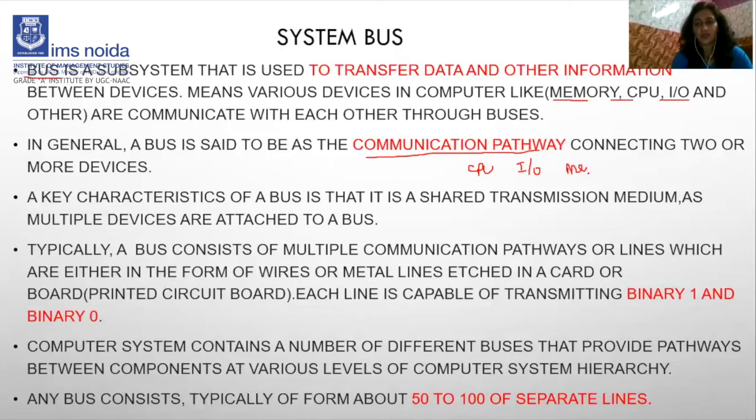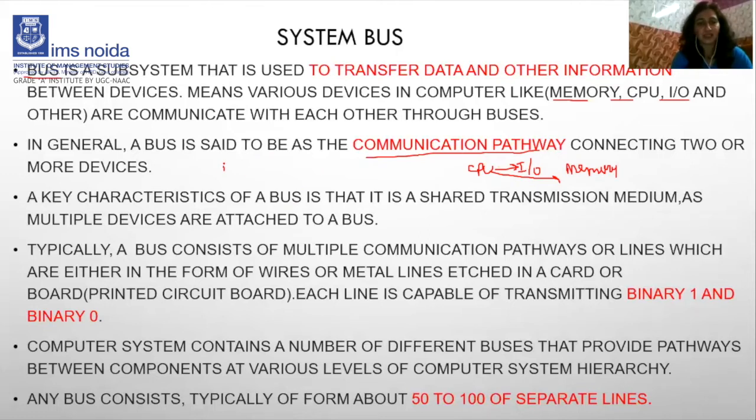Clear? And if the CPU wants to communicate with input output, or the CPU wants to send information to memory, or send an address to the memory, or input output wants to communicate with the CPU or with memory, then we must require a bus. That's the functioning of a bus.